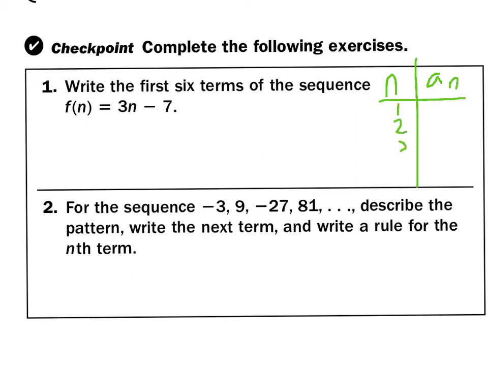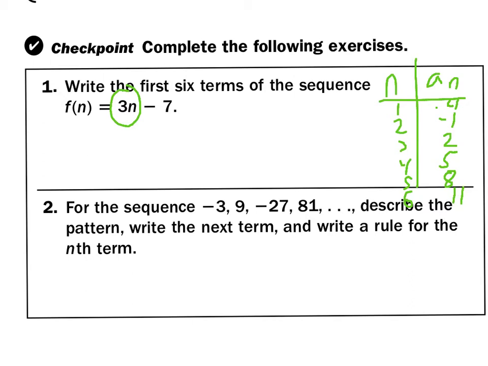1, 2, 3, 4, 5, 6. And if I put a 1 in there, 3 times 1 is 3, I get negative 4. Put a 2 in there, I get negative 1. I put a 3 in there, I get 2. I put a 4 in there, I get 5. Hopefully you're seeing that this is going up by 3 every time, because it's a slope of 3. If you think about things in lines, it's a slope of 3, rise over run, right? So up 3 and over 1, and 11. So hopefully you saw that.